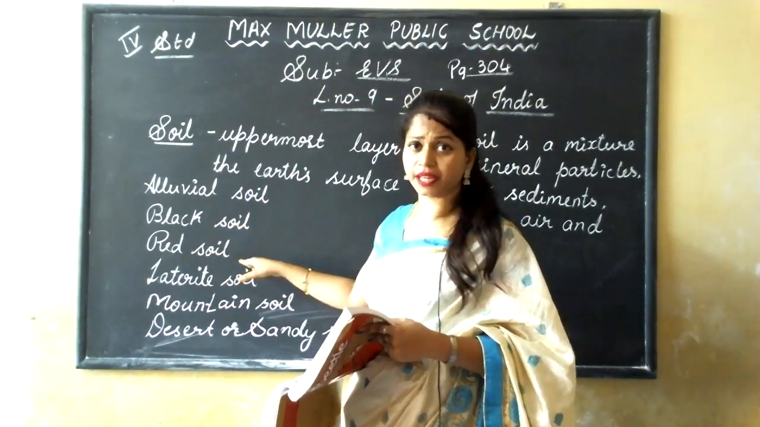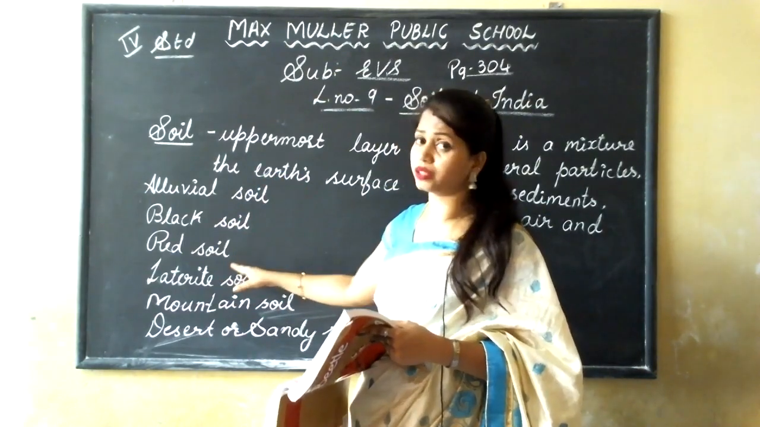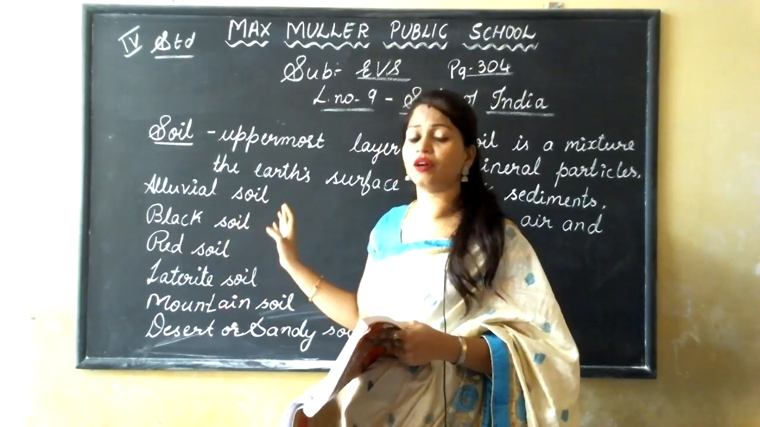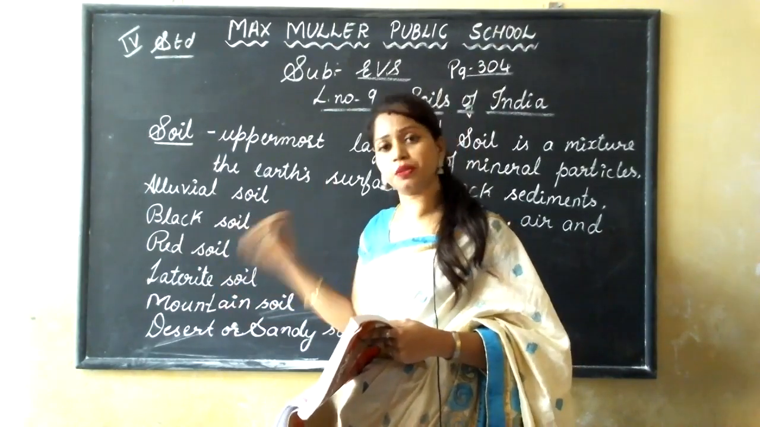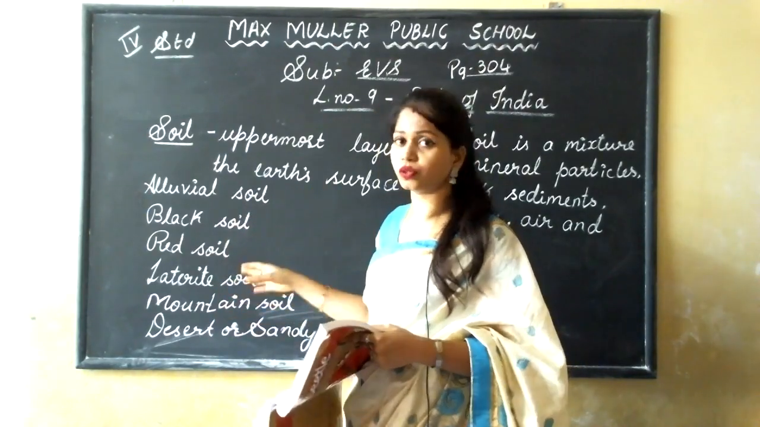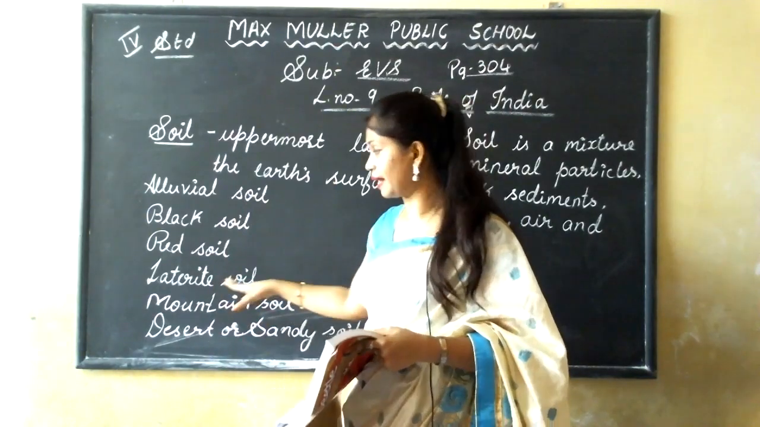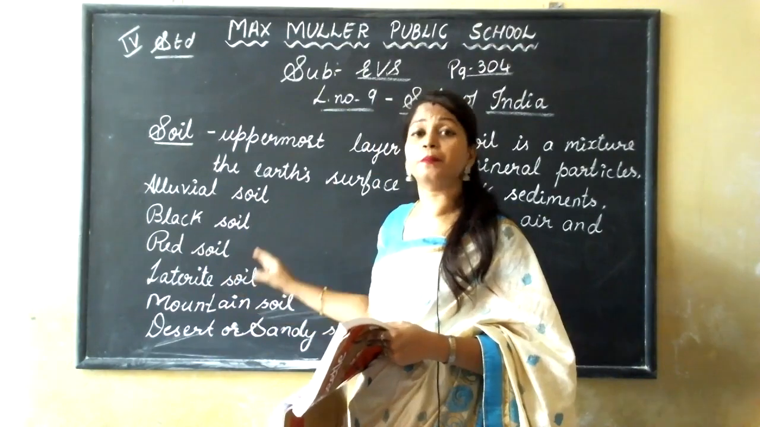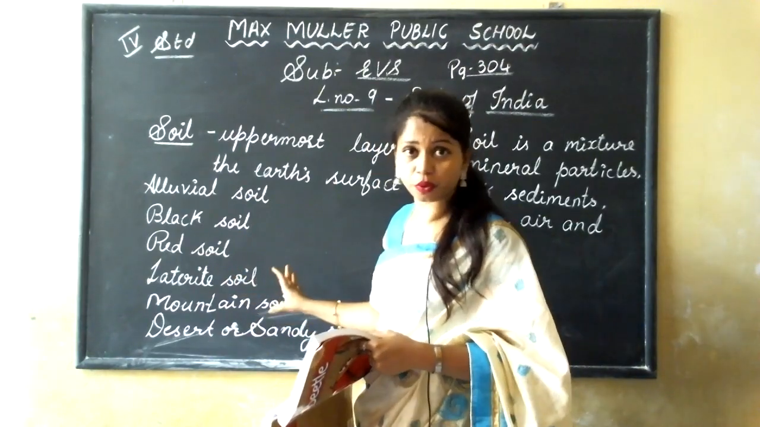And red soil, by using fertilizers we can grow some crops here. And laterite soil is not fertile at all. We should use manures and fertilizers to grow crops. And this laterite soil is mainly used to make bricks for construction purposes.